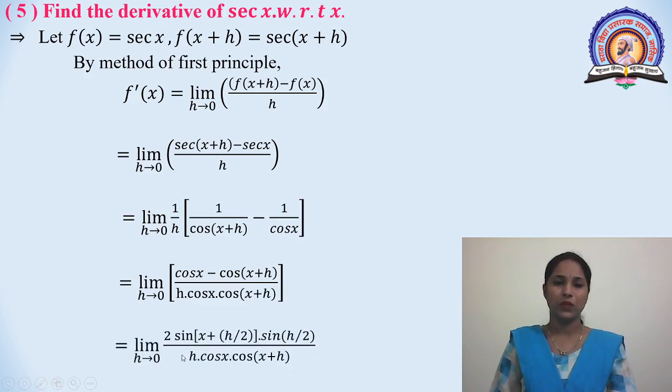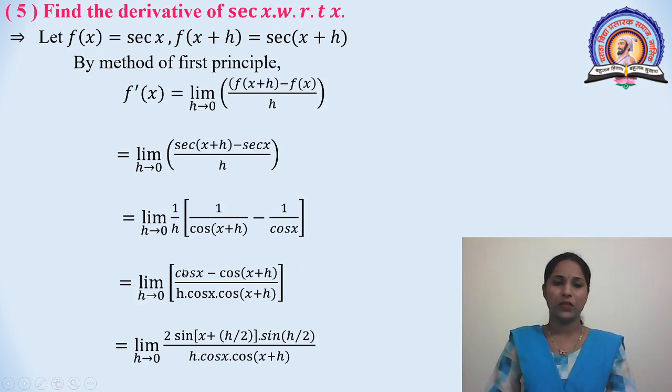This is equal to, cos a minus cos b. We get here 2 sin x plus h by 2 into sin h by 2, total divided by h into cos x into cos x plus h.